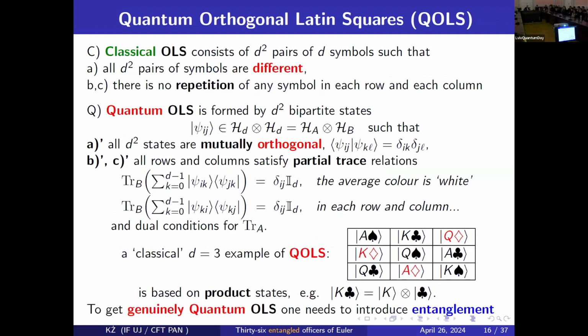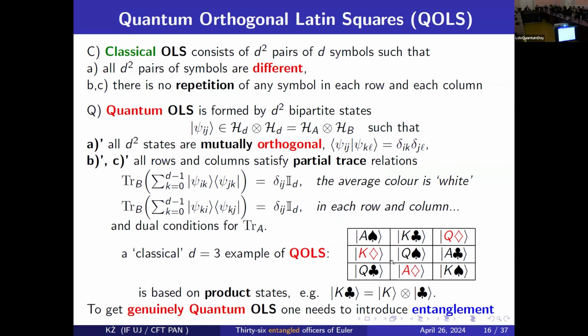Now I will go to quantization of two orthogonal Latin squares. For instance, this pattern with nine cards, not 16 but nine. So what does this mean? Let's say king of spades. You know how it looks. But for me, there are two quantum numbers, king and spades. So in some sense they are product states, king times spades.